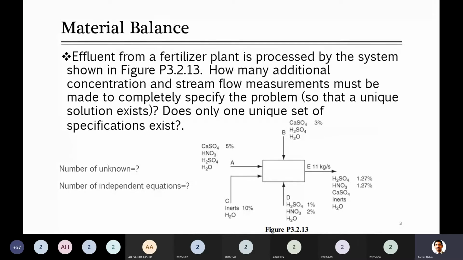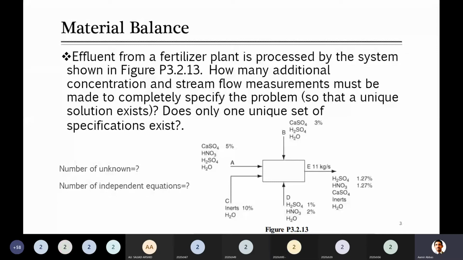Stream A. Stream A's composition has 4 components. How many compositions are given in it? Only one is given, 3 unknown. So write 4 + 3 = 7. Okay, come to B. How many unknown in B? 2. Okay, in C any unknown? No. In D? One. It's H2O, sir.